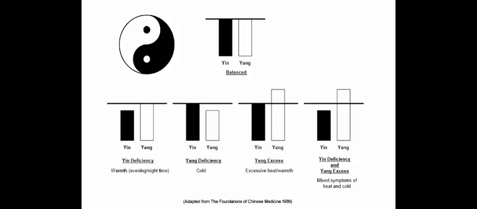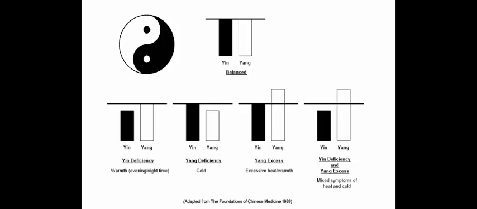This illustration, adapted from the book The Foundations of Chinese Medicine, shows how we can apply the ideas of Yin and Yang to develop a TCM model of human health. If we look at the top illustration, at birth we have a balance of Yin and Yang where our health is just right. We're not too hot, we're not too cold, and we have enough strength and energy to do our activities, but we are not overactive, and we can also rest on an evening.